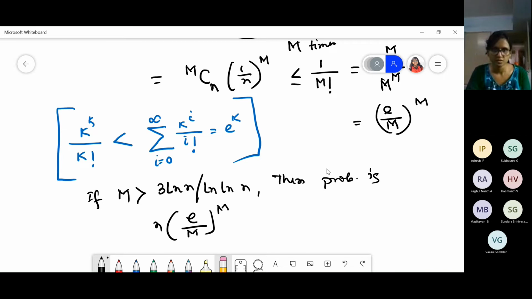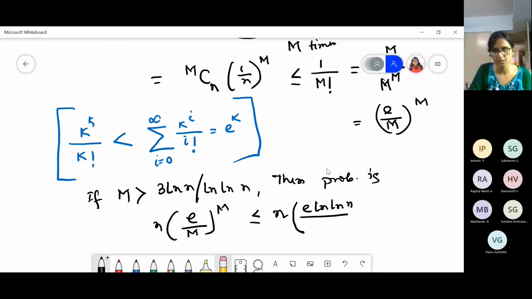This will be less than or equal to n into e, this will come above, n log n by 3 ln, and to the power, what will come, this part, 3 ln n by ln ln n.